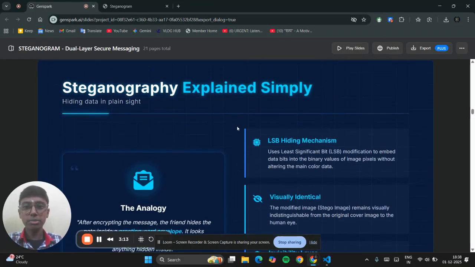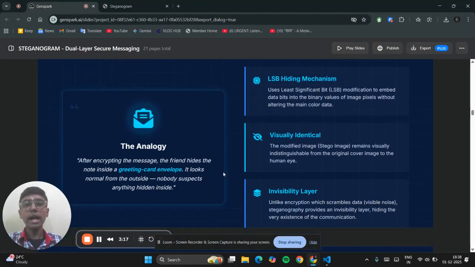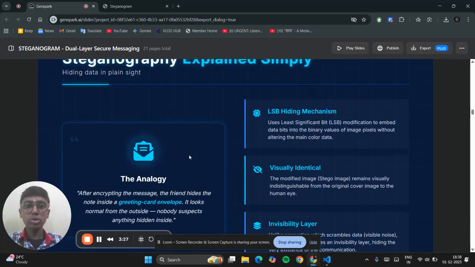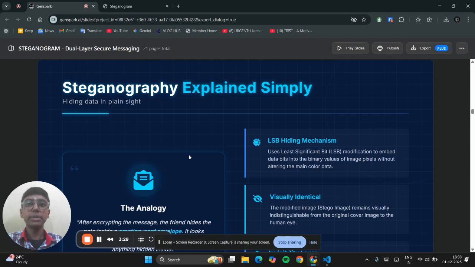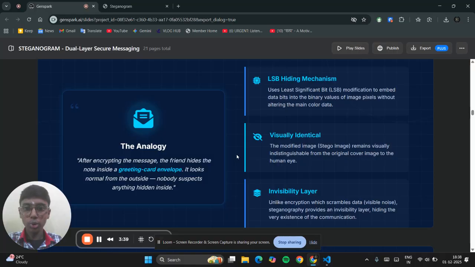Next, I would like to explain what steganography is. If we take the last analogy, the friend decides to keep the message in an envelope so that it gets more secure and is not vulnerable to anyone. That's what steganography is. Steganography hides a text or a ciphertext in an image by altering the least significant bits, that is, the rightmost part of your pixel value. By doing so, it hides the text in the image.